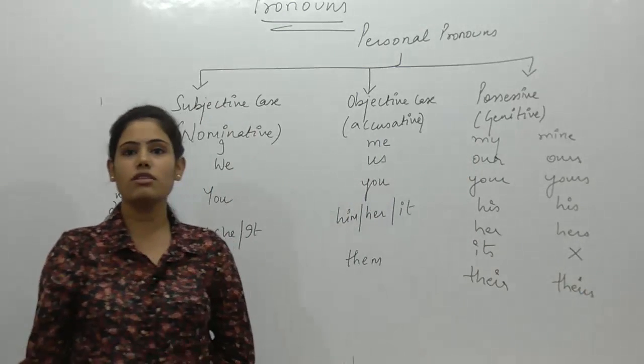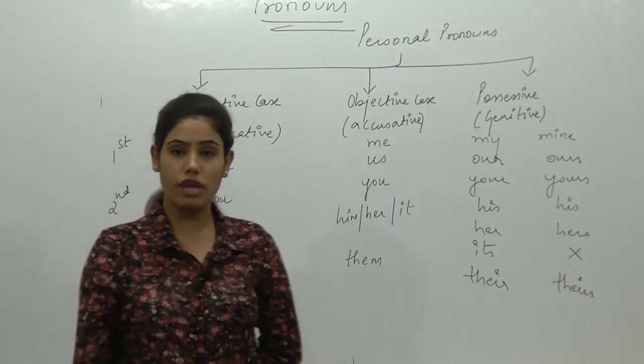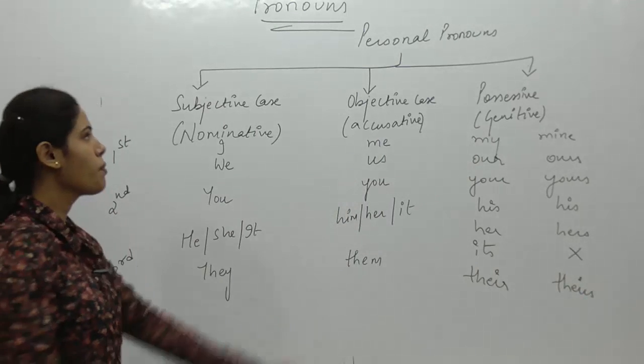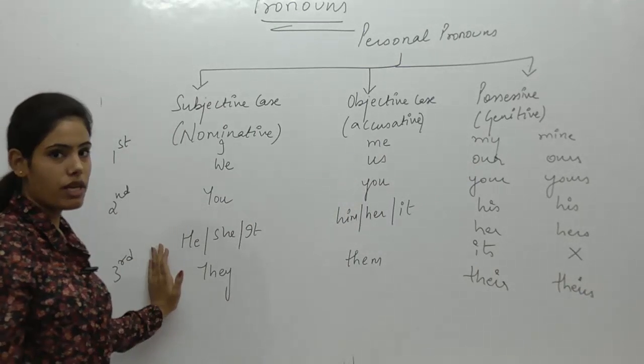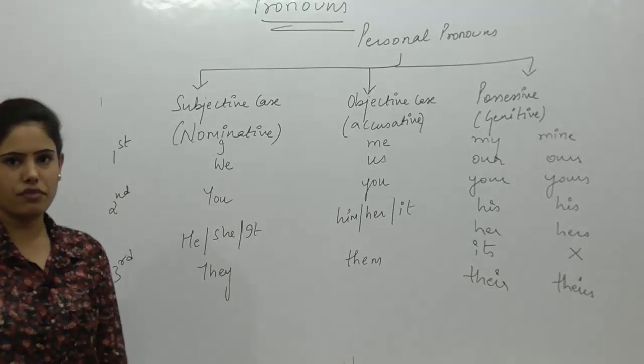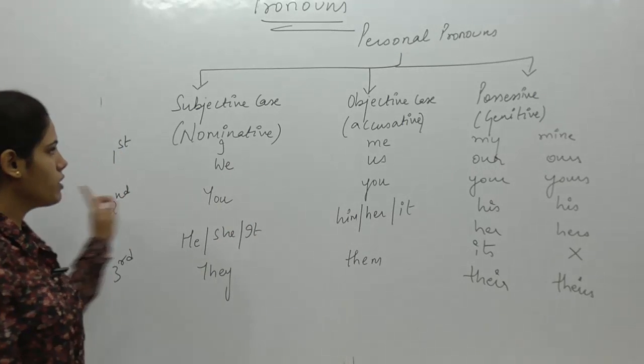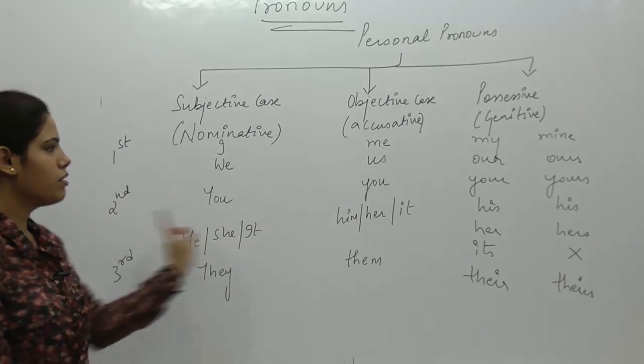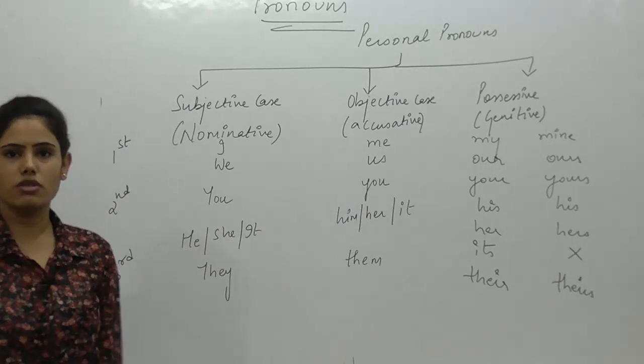So this is the scenario, this is the framework of personal pronouns in case of subjective case, objective case, and possessive case. First person, second person, and the third person.